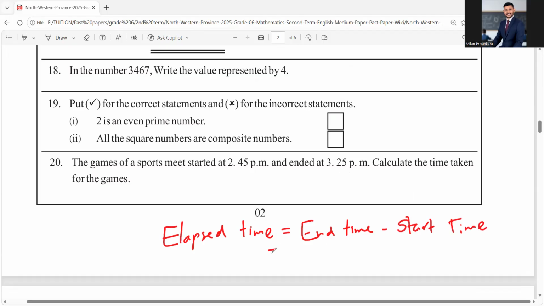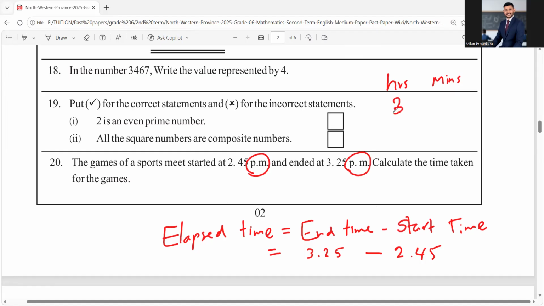This is how you find the elapsed time. You see now end time is 3:25 p.m. Start time is 2:45 p.m. So if you perform this subtraction, you can find the time. And when you have both are p.m., then you don't have to worry. If both are a.m., then also you don't have to worry. If one is a.m. and one is p.m., you have to go to the standard form. You have to write that time in the standard form, right? Let's do hours, minutes.